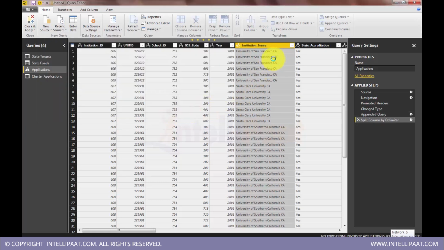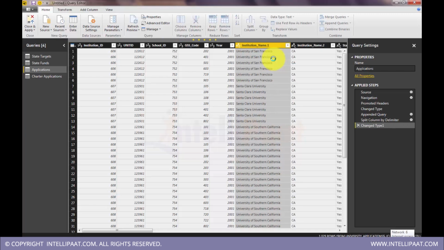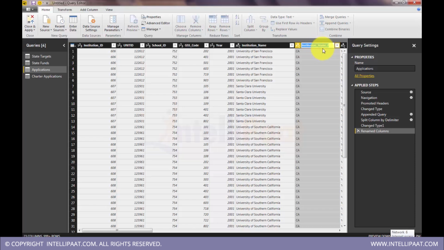Now the column gets split. Yeah, we have a new column now. Let's rename these columns. Leave this as institution name, and this one state code. So this is one of the basic text operations that I have done.